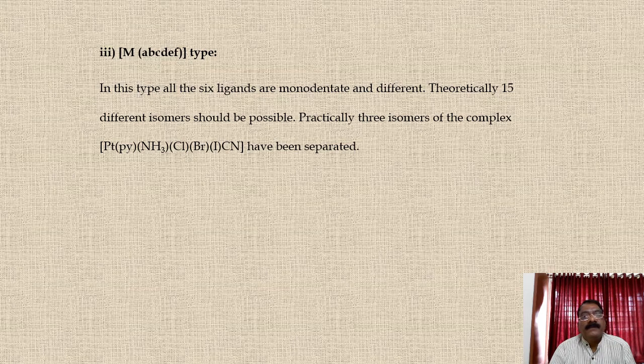Third type, M A B C D E F. Here all 6 ligands are different. They are monodentate ligands. Theoretically it has 15 different isomers possible. Practically, 3 isomers of the complex can be separated.